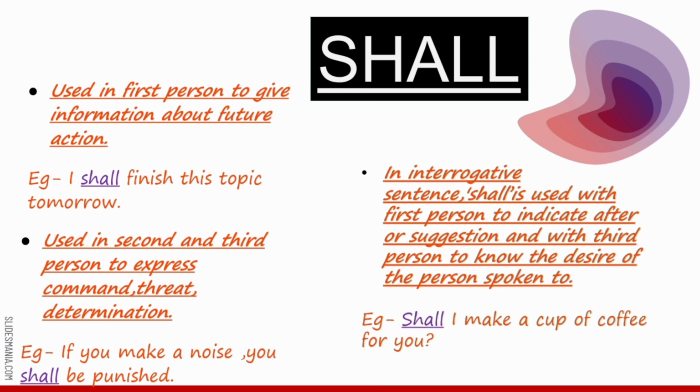Like if you make a noise, you shall be punished. So here it is a threat which is given. In the interrogative sentence, shall is used with the first person to indicate an offer or suggestion, and with the third person it is to know the desire of the person spoken to, what the person wishes. Example, shall I make a cup of coffee for you? So here in the interrogative we are using it to ask whether the person desires to have a coffee or not.